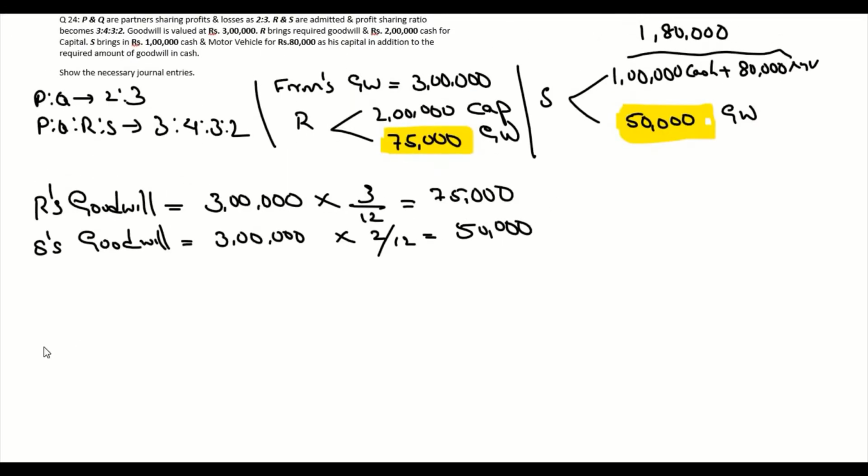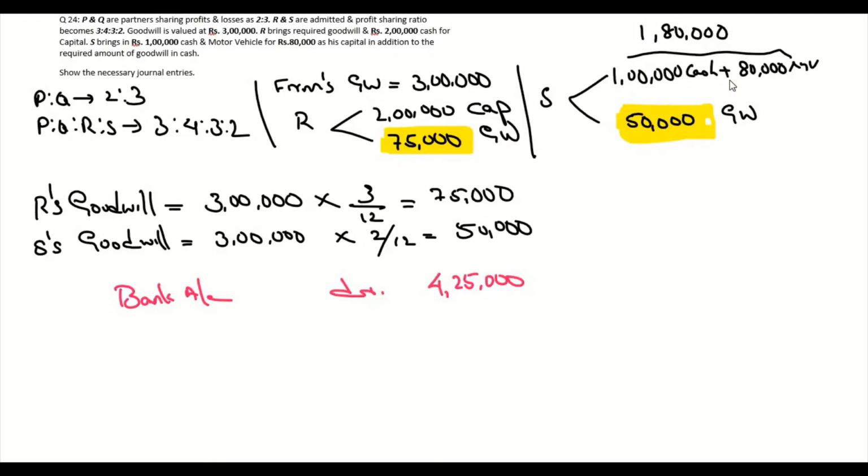So we have all the details here. First, for the journal entry, we need to understand how much money is coming into the bank account. So bank account debit. How much money is coming into the bank account? We have R bringing 2 lakh rupees as his capital and 75,000 as goodwill. That is 2,75,000. Then S is bringing cash of 1 lakh, so that is 3,75,000. And then 50,000 of goodwill also he is bringing. So that is 4,25,000. So the total money coming into the bank is 4,25,000.